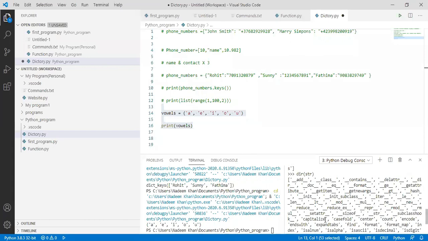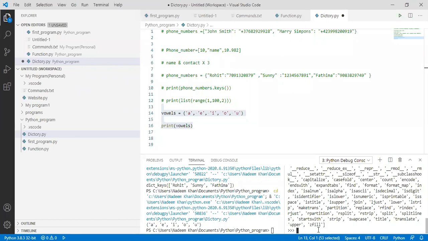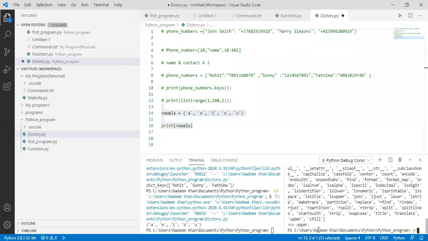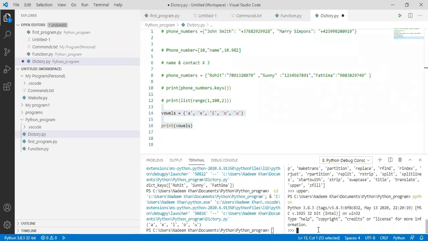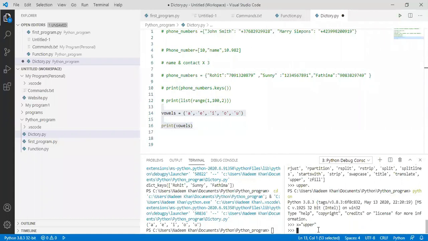So we have a function known as capitalize. Let's suppose I have a string, x equals upper, and I want to capitalize the first letter of this word.